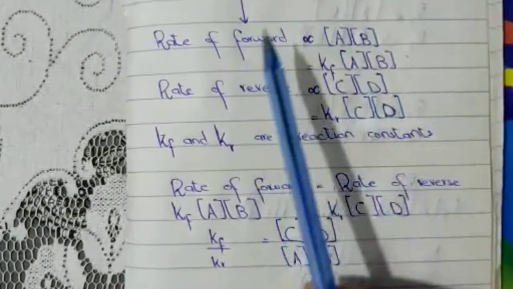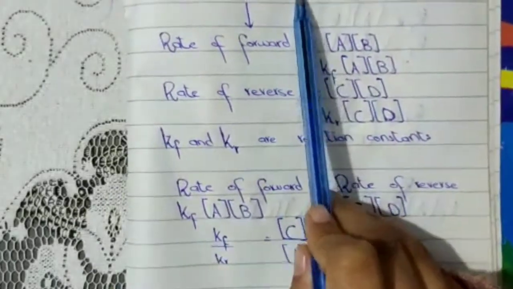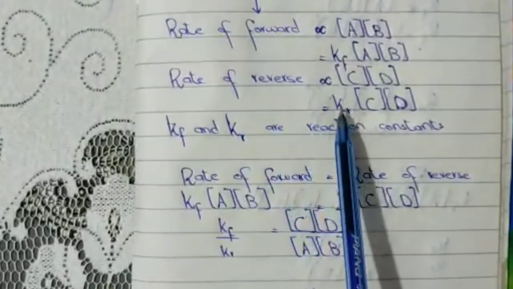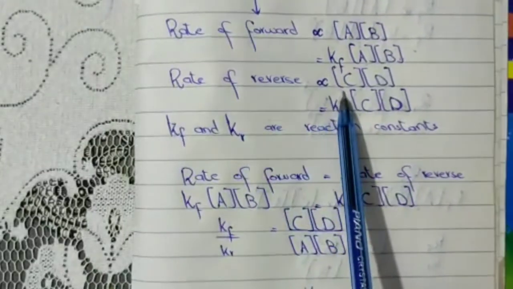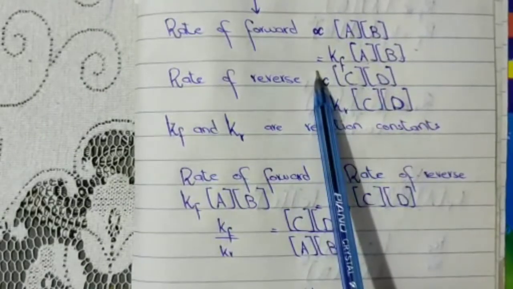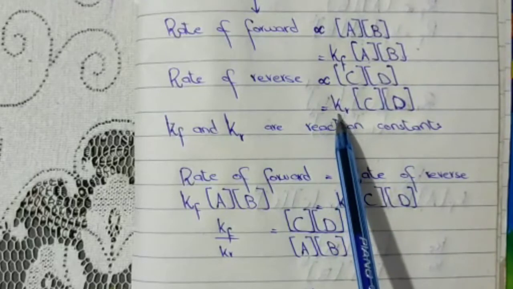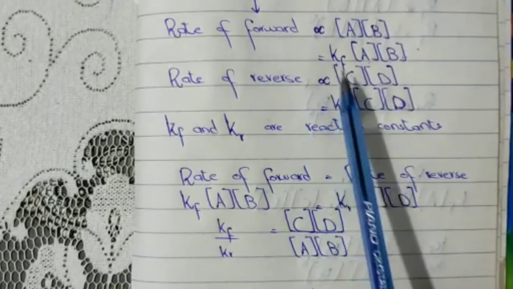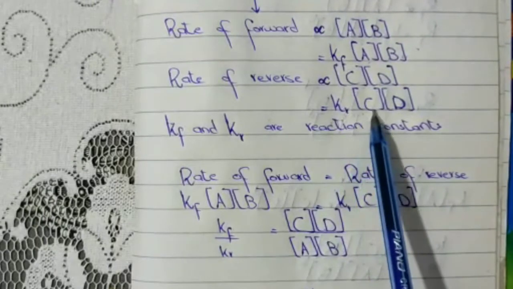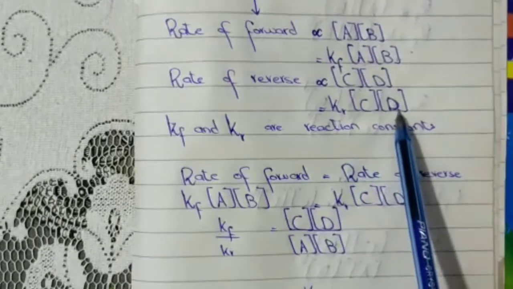Now we discuss the reverse reaction. We can write that the rate of reverse reaction is directly proportional to the concentration of C into D. Again we remove the proportionality sign and give it a constant, which is Kr, the constant of reverse reaction, into the concentration of C and D.